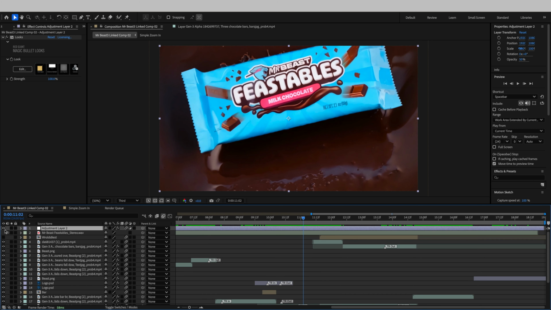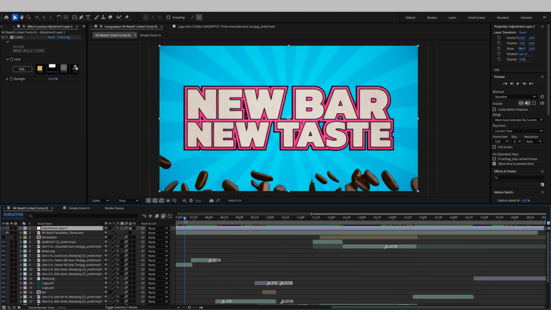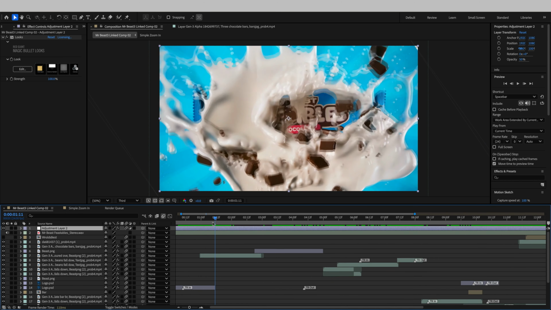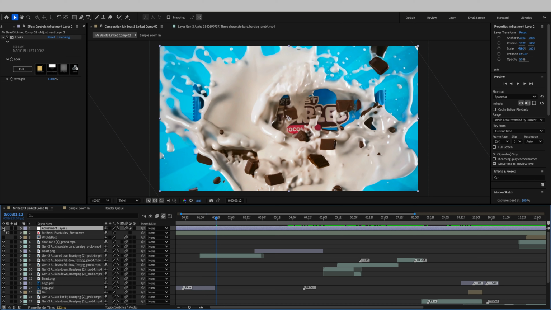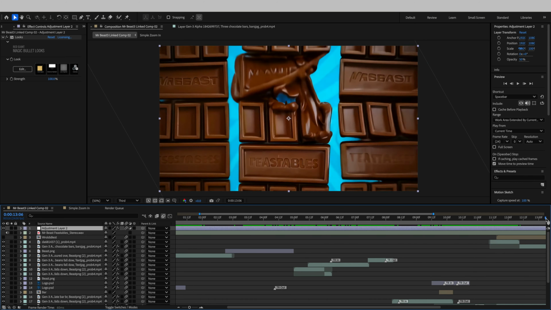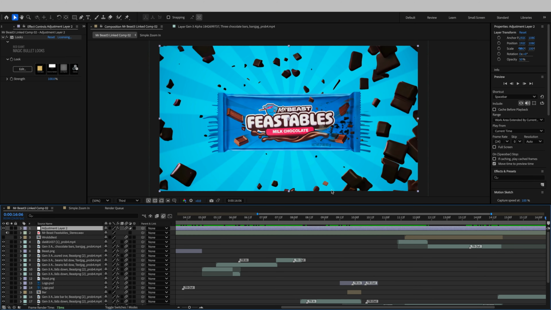Maybe here you can kind of see it just makes the colors pop a bit. It gives it a bit of a vignette round the edges. And we'll see how it looks in this first chocolate screen. It just adds a bit more contrast and detail into the advert. And then this is the finished advert.